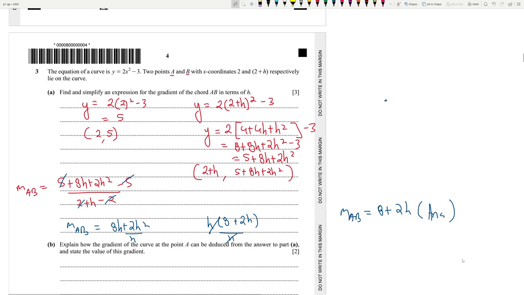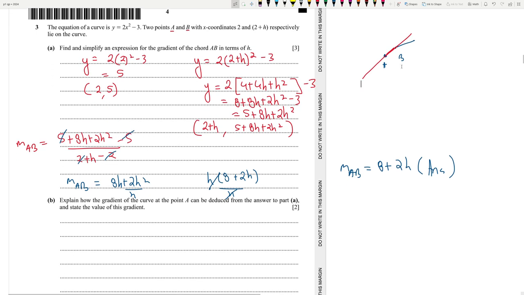Suppose this is a curve, with points A and B. When you find the chord, essentially it is the tangent at A, a straight line.